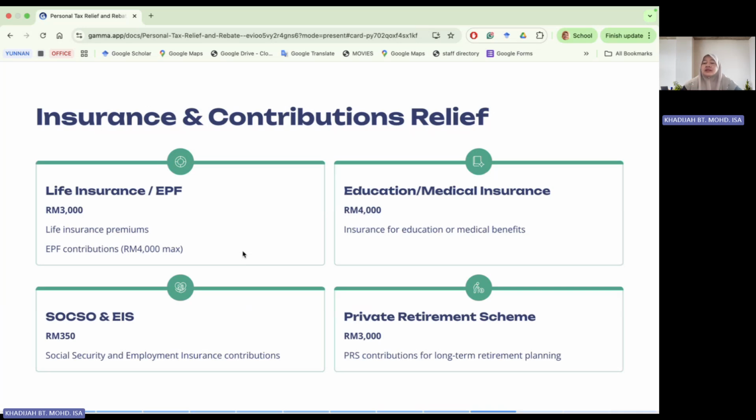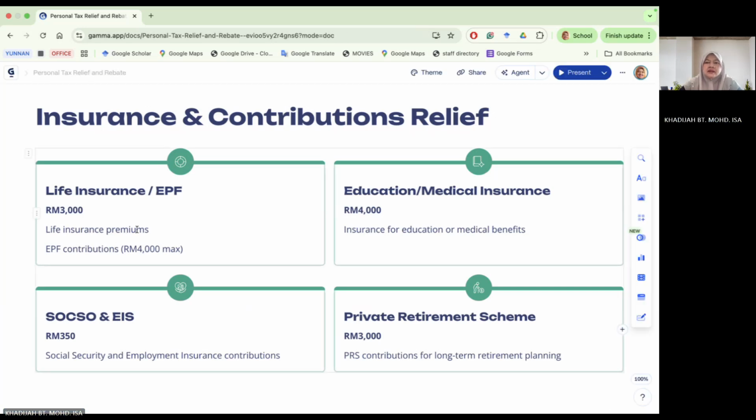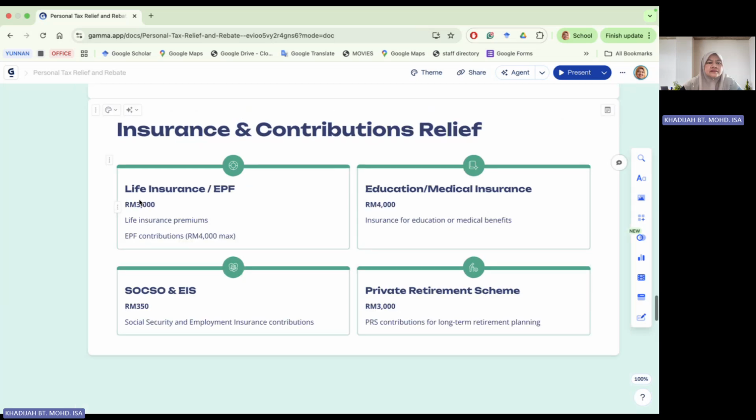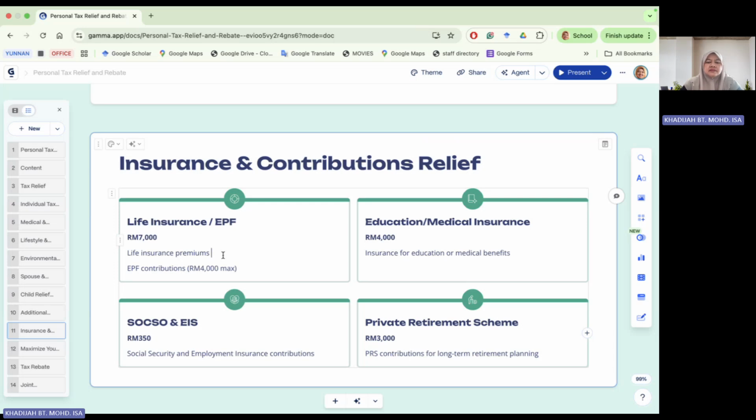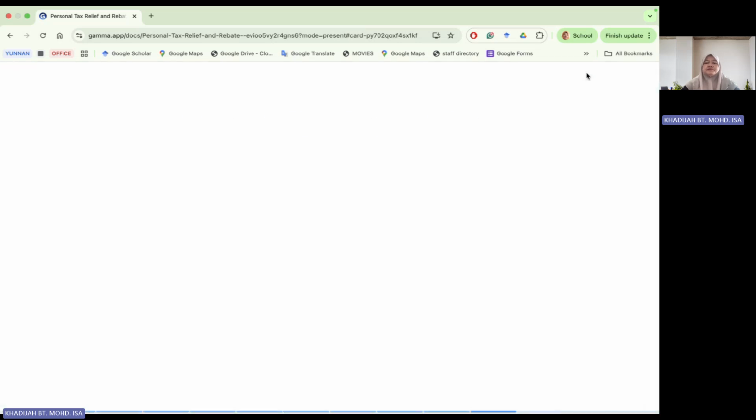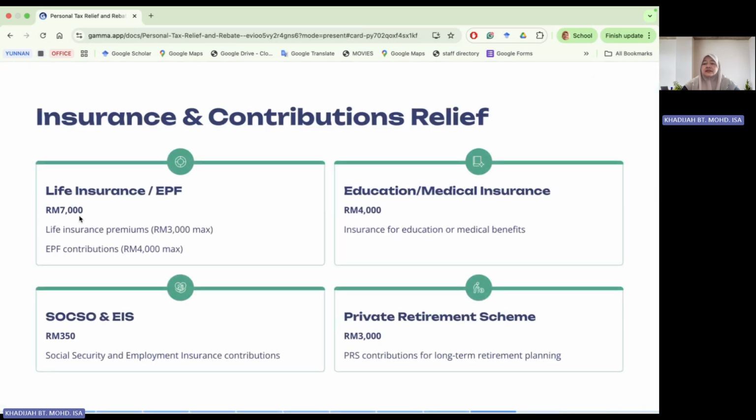So if you have both, you can claim life insurance 3,000 and EPF maximum 4,000, from the employee portion. So we have a total of 7,000.